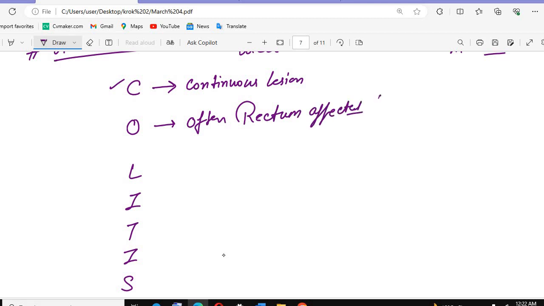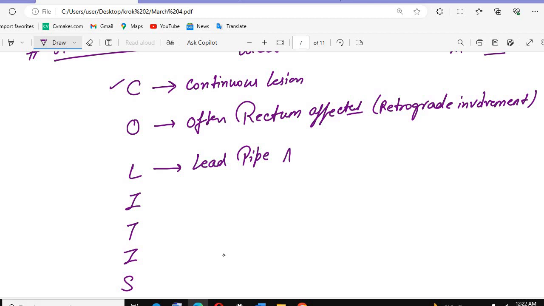Which involvement will be there? That will be the retrograde involvement. L: if we see, that is the lead pipe appearance. That is the most important point.